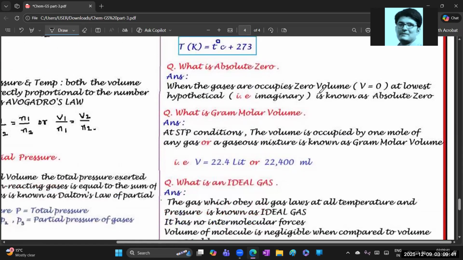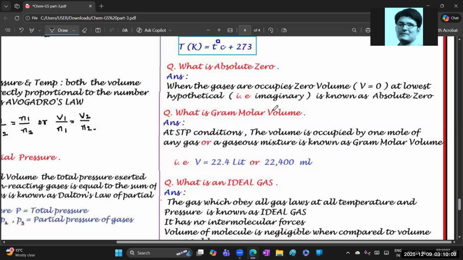Next, absolute zero. What is absolute zero? Very simple. When the gas occupies zero volume, that means V equal to zero, at the lowest hypothetical, that is imaginary, temperature. Hypothetical means just imaginary.